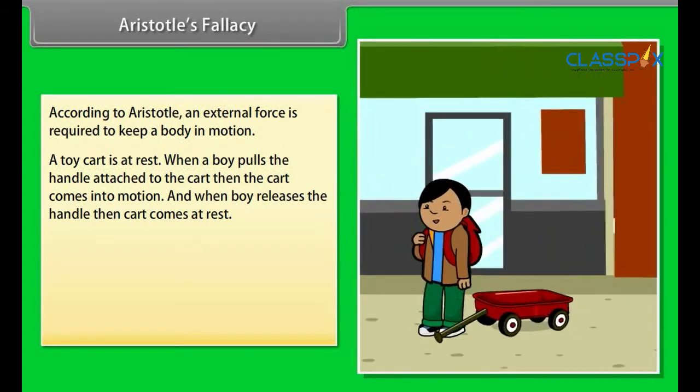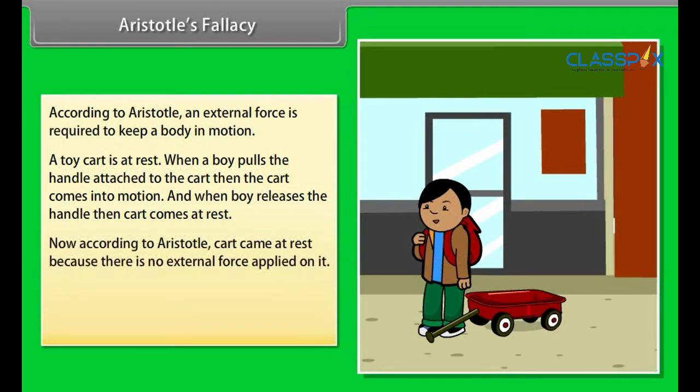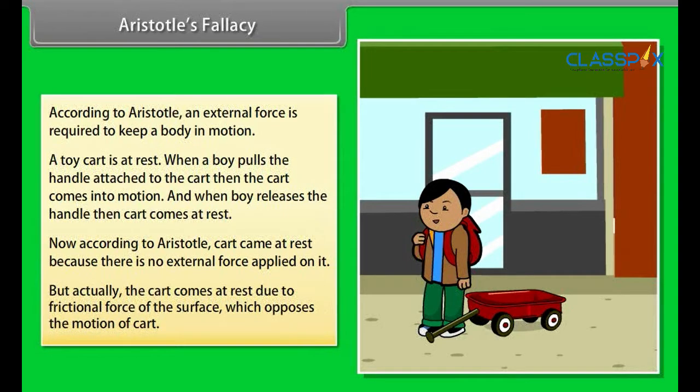And when the boy releases the handle, then the cart comes to rest. Now, according to Aristotle, the cart came to rest because there is no external force applied on it. But actually, the cart comes to rest due to the frictional force of the surface, which opposes the motion of the cart.